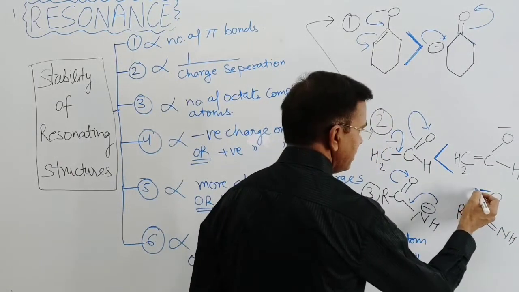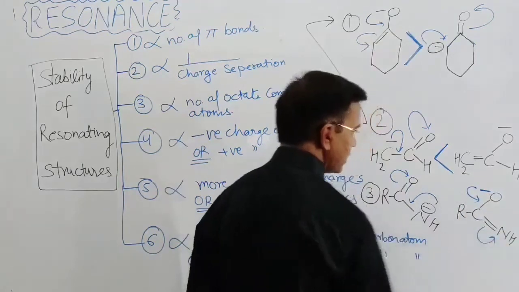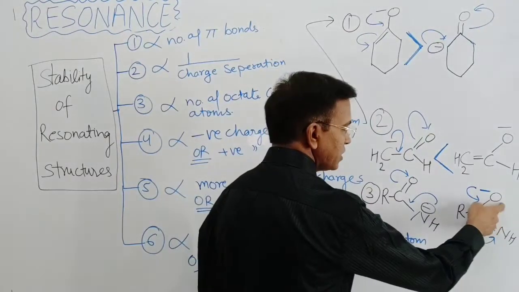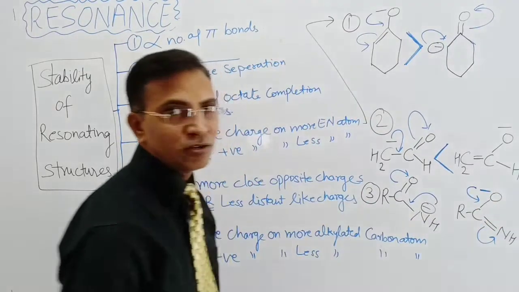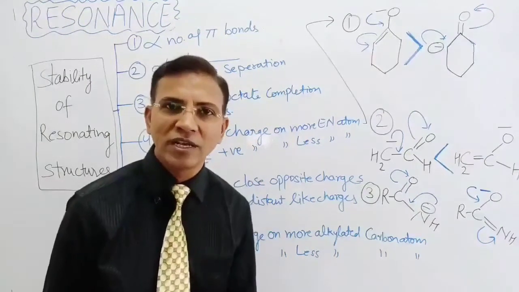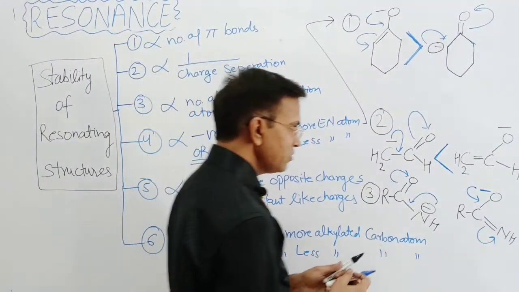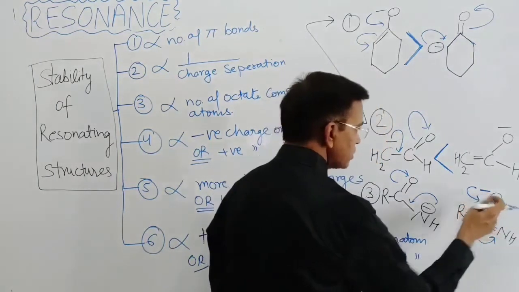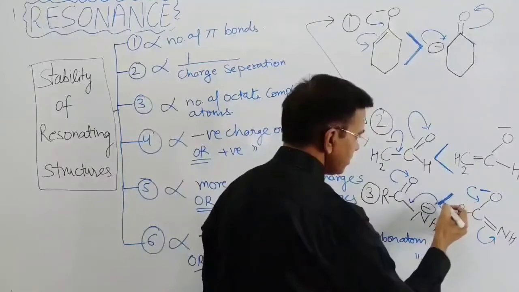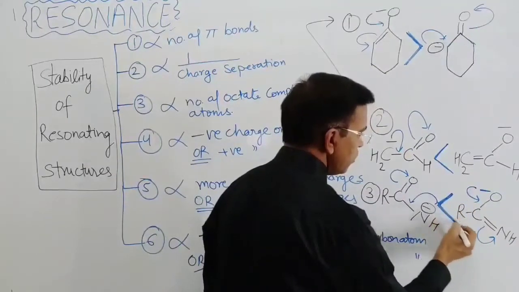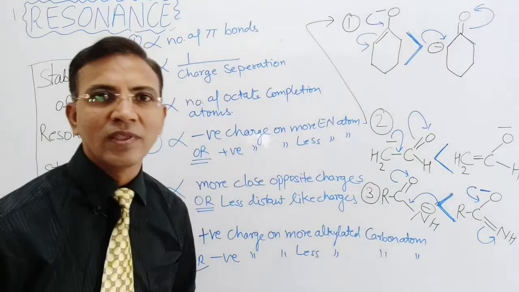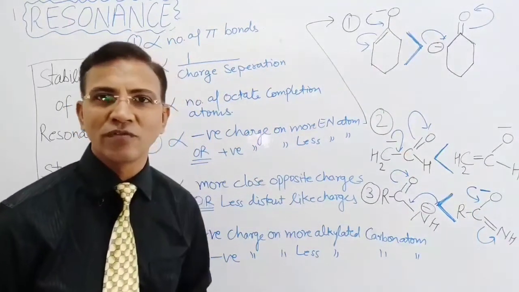So beta, in this again this takes place and this forms. So in these two species, in this species oxygen gets the negative charge, in this species nitrogen gets the negative charge, and nitrogen is less electronegative than the oxygen atom. So that's why the charge present on the oxygen atom is more stable. Negative charge on the more electronegative atom is more stable, right? Okay, these are the questions on the basis of the fourth type.